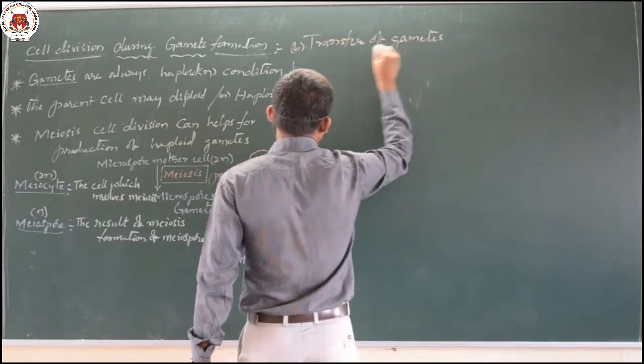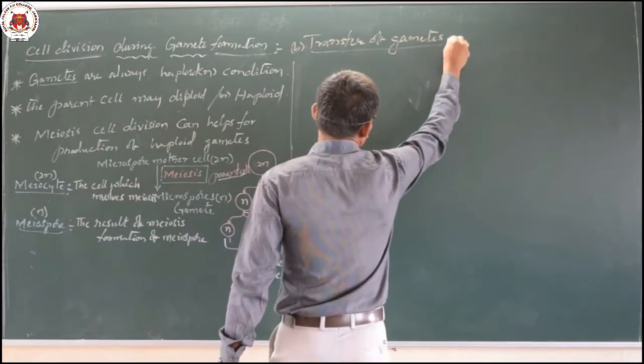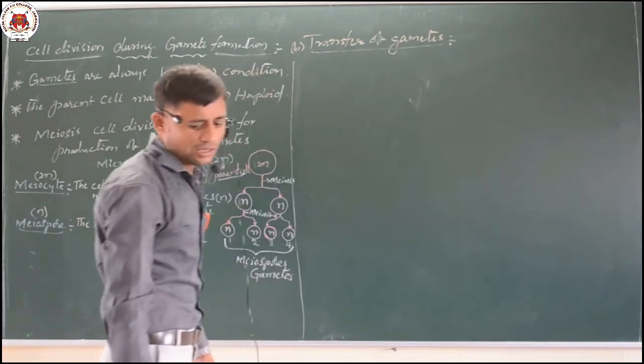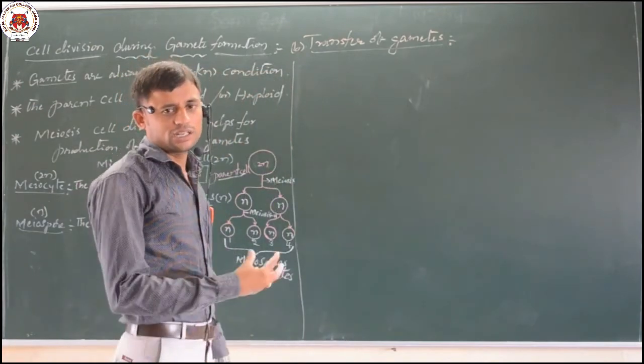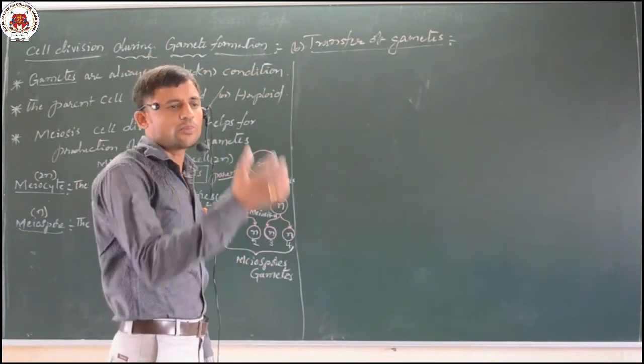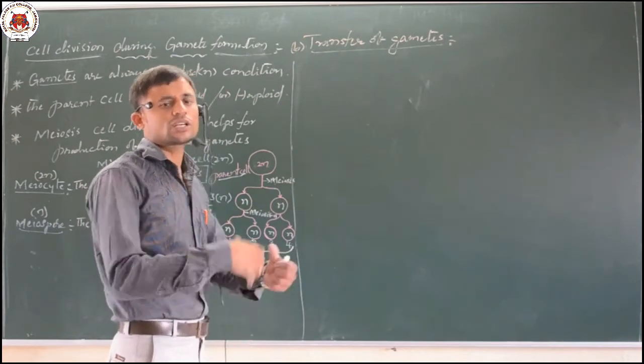How are the gametes transferred? Transfer of gametes is another process seen in pre-fertilization. Now the gametes are produced by cell division like meiosis, and the produced gametes have to be transferred.